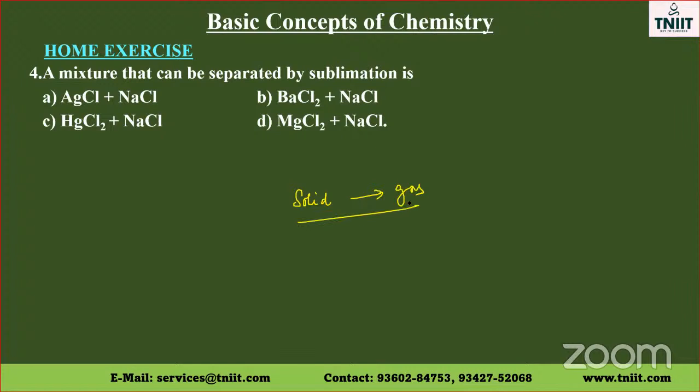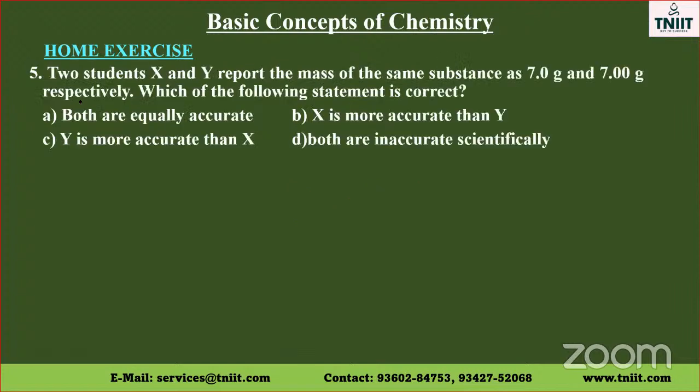That is called sublimation. The options are AgCl and NaCl, barium chloride and NaCl, mercurous chloride and NaCl, magnesium chloride and NaCl. Mercurous chloride and NaCl should be the answer that can be separated by sublimation.